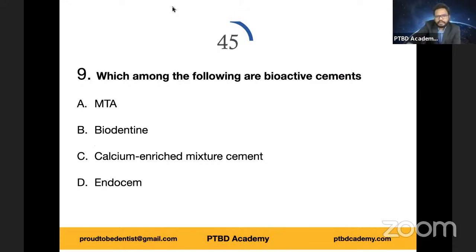Which among the following, the penultimate question, which among the following are bioactive cements? So in the morning session, if you remember, I said there are so many bioactive endodontic cements, we call them as B, C.